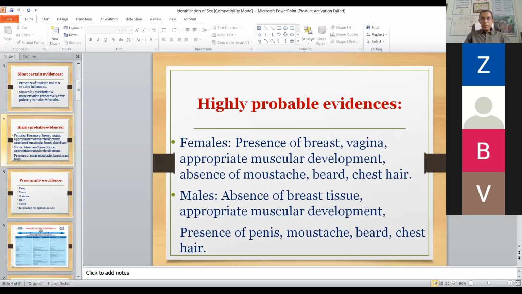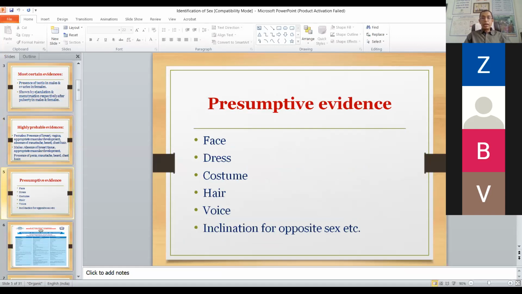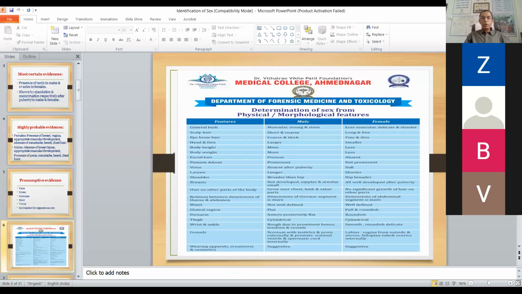Then presence of penis, mustache, beard. These are the probable and presumptive evidence: the face, dress. You know that judging from dress is very difficult nowadays. Then costume, hairs, because in males also some style is that they keep long hairs. Voice, if there is some abnormality, some males have a feminine voice also. So all of these are presumptive evidence. I have already told the other features, the general build, scarf hairs, and from these you can determine the sex.